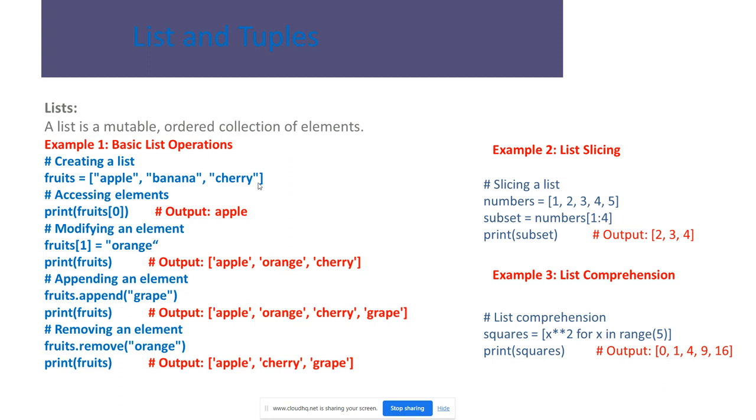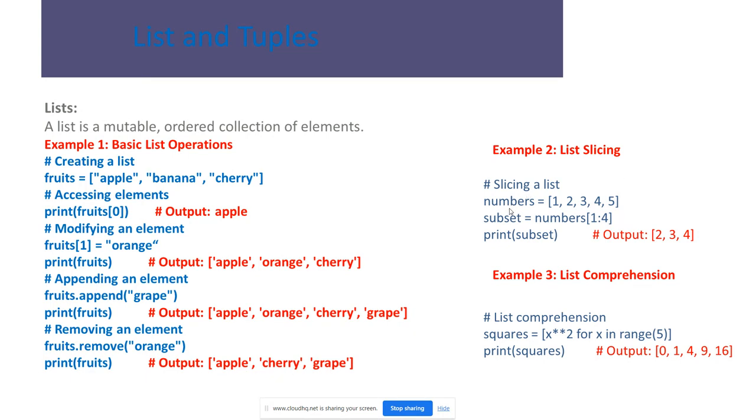We can append the next element also by using the append function. Fruits dot append grape. We get the output with four items like this. Removing an element, we can remove with fruits dot remove orange. So apple, cherry, grape is the output.